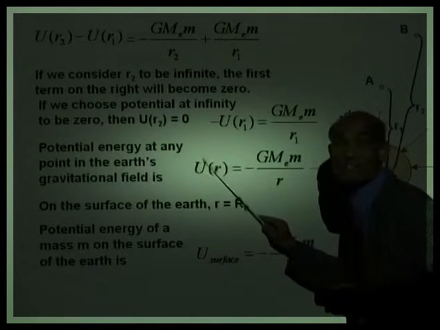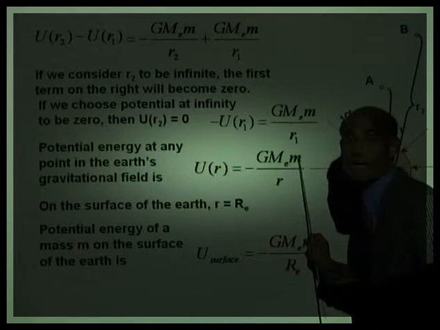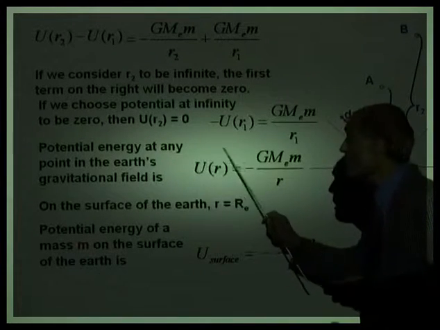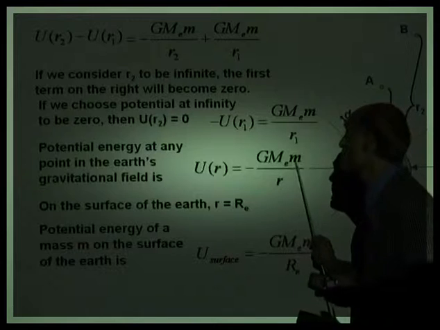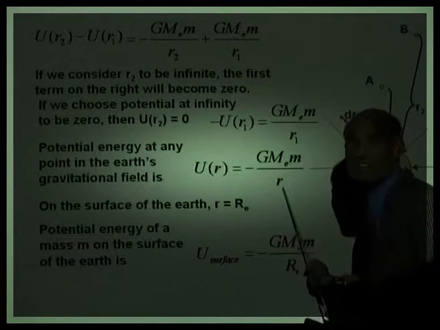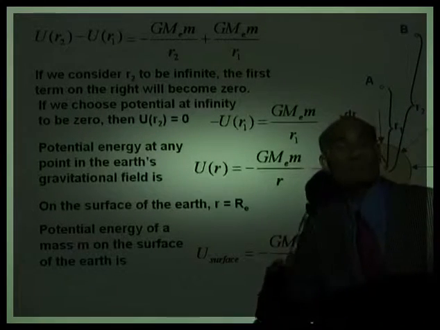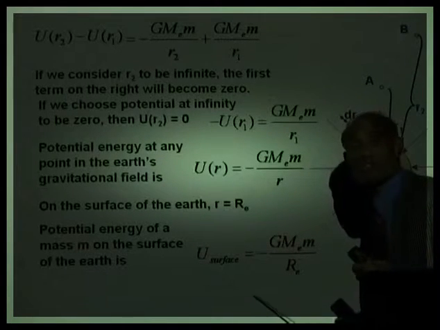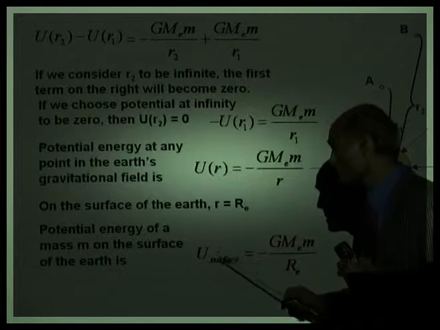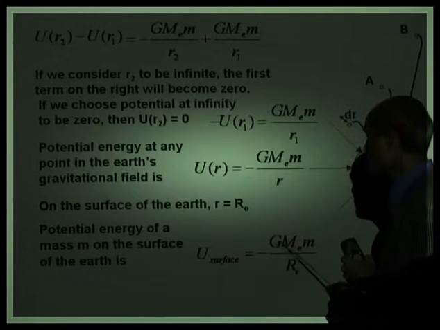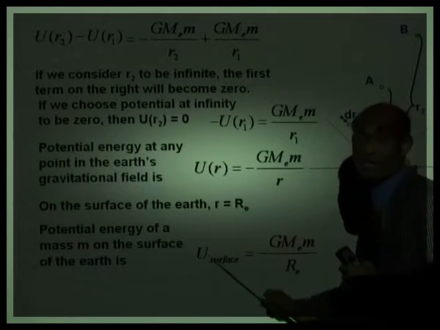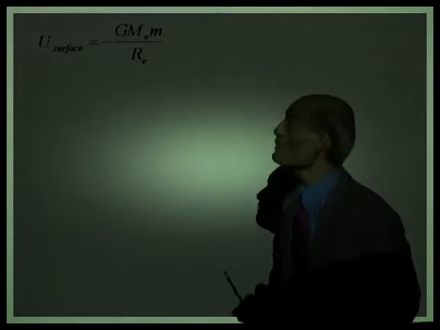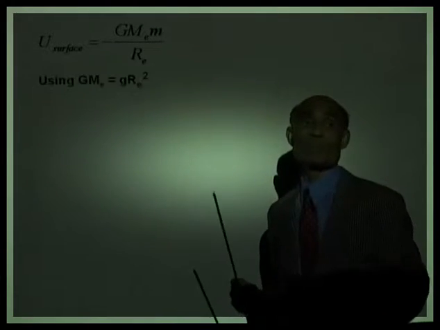The potential energy of an object of mass m at a distance r from the center of the Earth is U(r) = −GMₑm/r, where this r can be replaced by Rₑ + h, the radius of the Earth plus the altitude. And the potential energy on the surface of the Earth, U_surface, is −GMₑm/Rₑ. Again, very important concept. So potential energy on the surface of the Earth is given by this quantity.